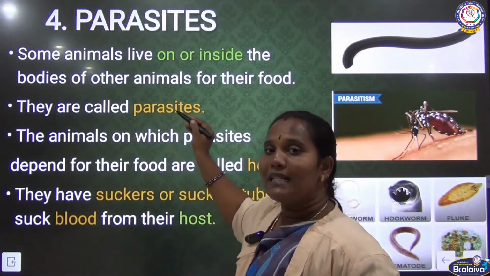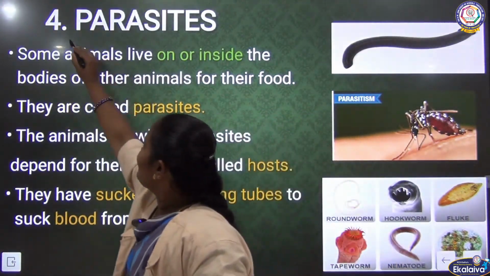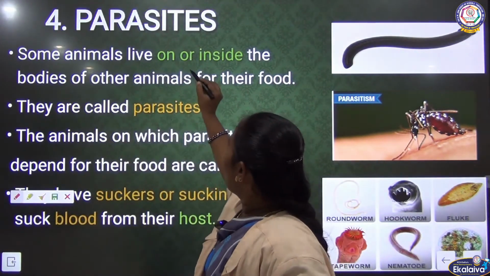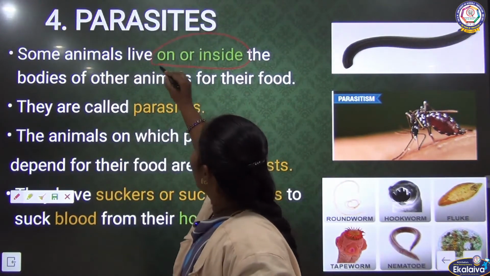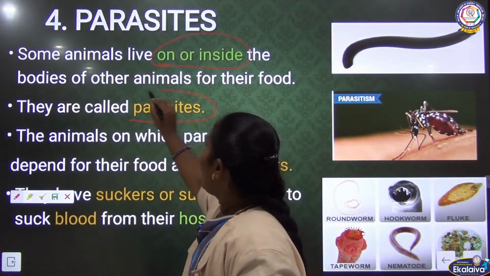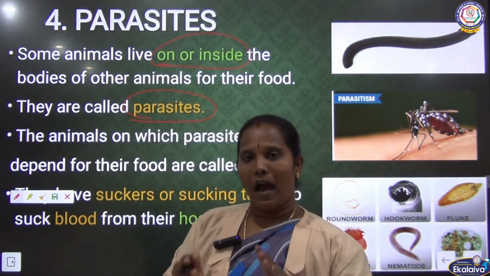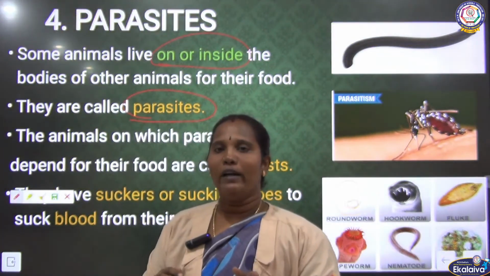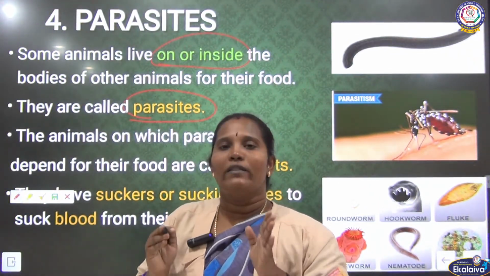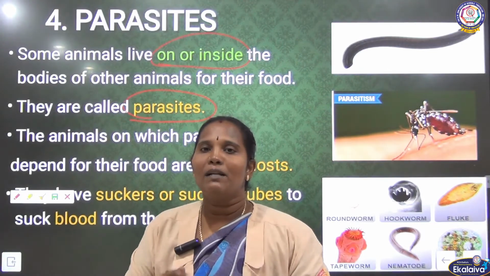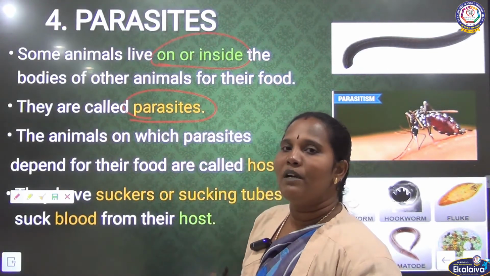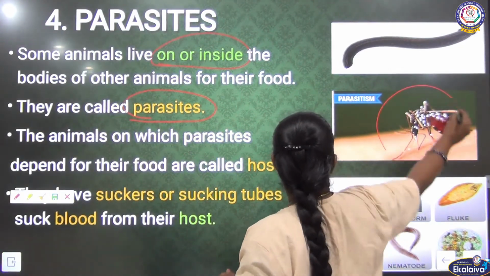See, the last one is the parasites. The fourth topic is parasites. Some animals live on or inside the body of other animals. So these animals are called parasites. I told you, a parasite means an animal which lives on another animal, which depends for its food on other animals. Are you clear? The best example for the parasite we can say is the mosquito.